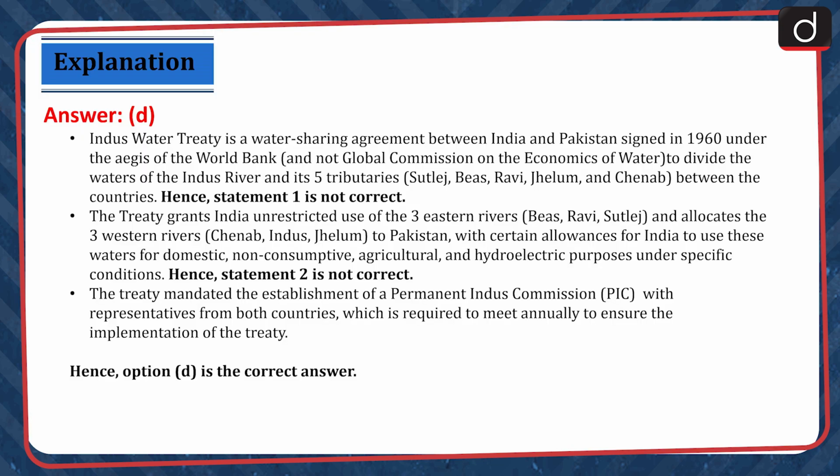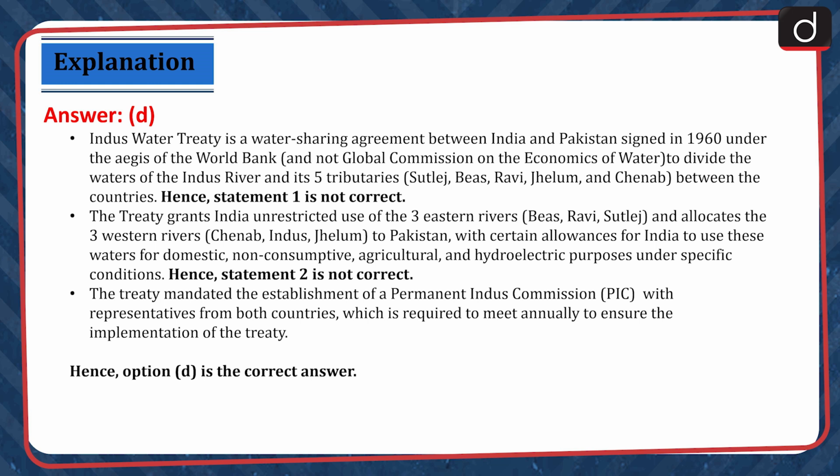Indus Water Treaty is a water sharing agreement between India and Pakistan signed in 1960 under the aegis of the World Bank and not Global Commission on the Economics of Water to divide the waters of the Indus River and its 5 tributaries, Sutlej, Beas, Ravi, Jhelum and Chenab between the countries. Hence, the statement 1 is not correct.